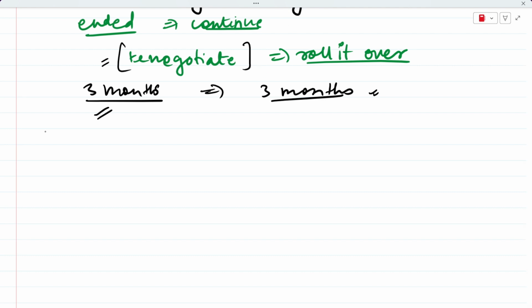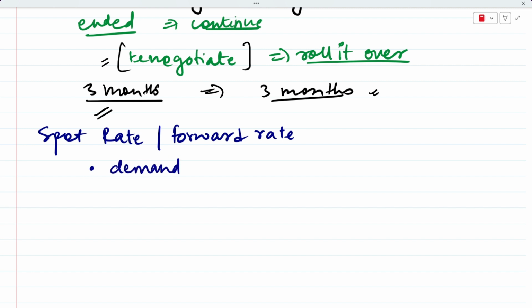So now one question is, what determines your spot rate and your forward rate? Spot rate and forward rate are determined by which factors? Both of them are determined by the demand and supply side factors in the forex market.